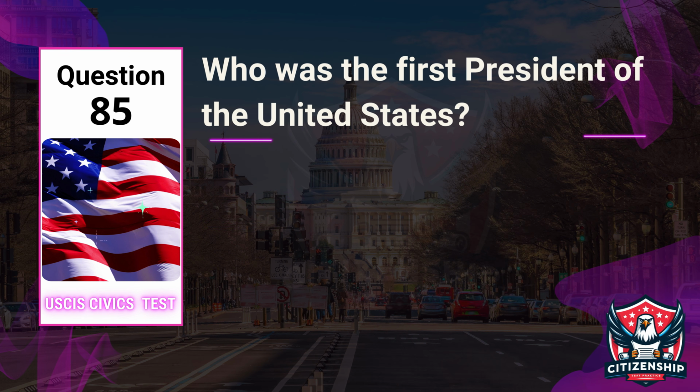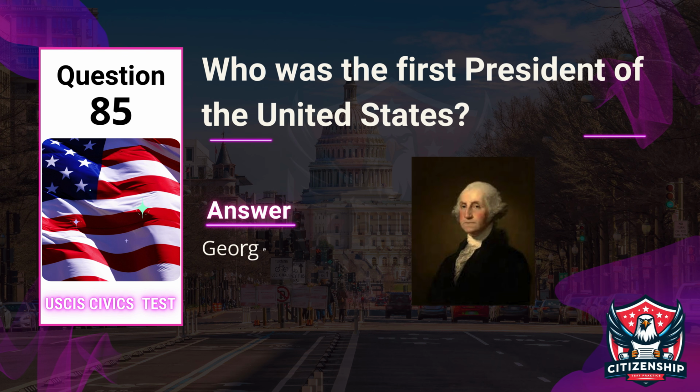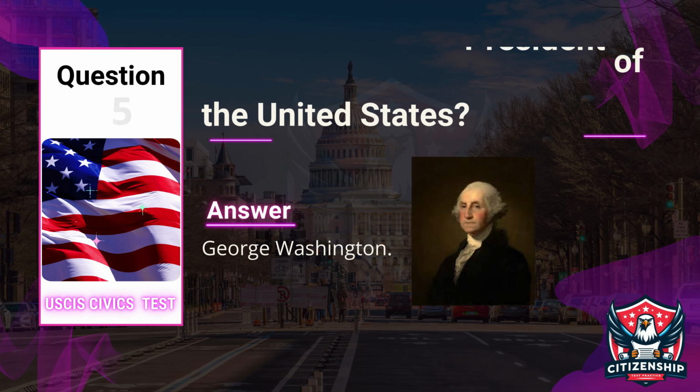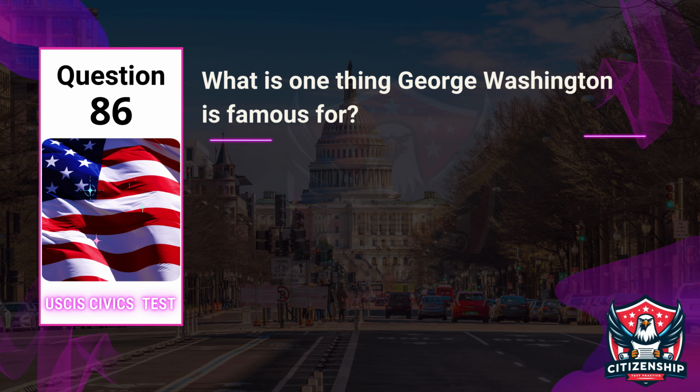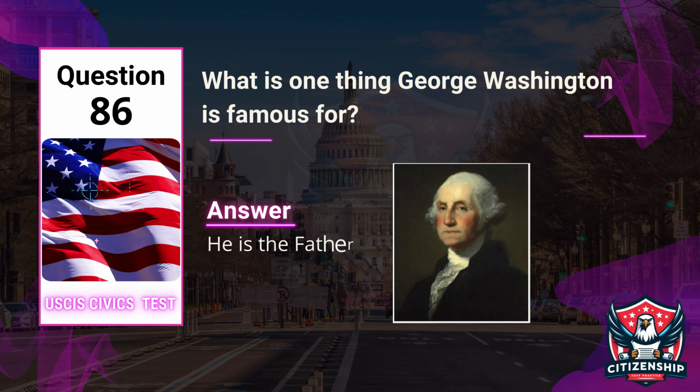Officer: Who was the first President of the United States? Applicant: George Washington. Question 86. Officer: What is one thing George Washington is famous for? Applicant: He is the father of our country.